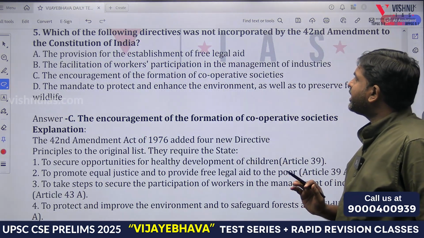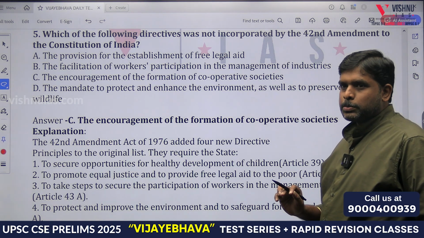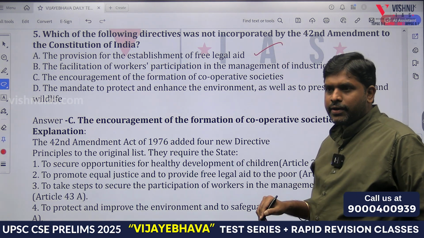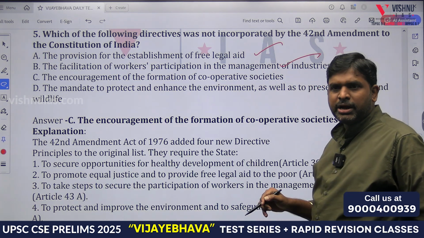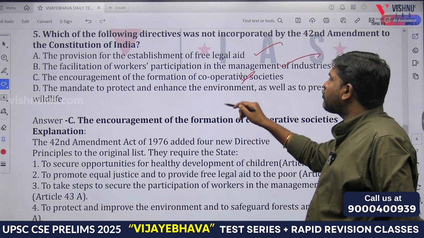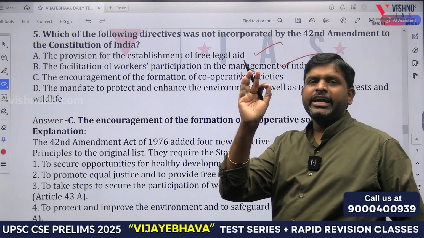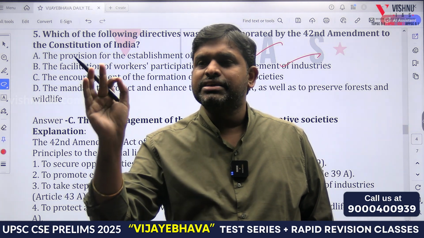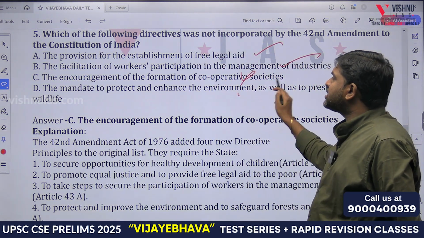Which of the following directives was not incorporated by the 42nd Amendment? The provision for establishment of free legal aid, 39A. The facilitation of workers' participation in the management of industries. Encouragement of formation of cooperative society, by the 97th Constitutional Amendment. Whenever you come across the word cooperatives, it is the 97th Constitutional Amendment Act. The mandate to protect and enhance the environment.